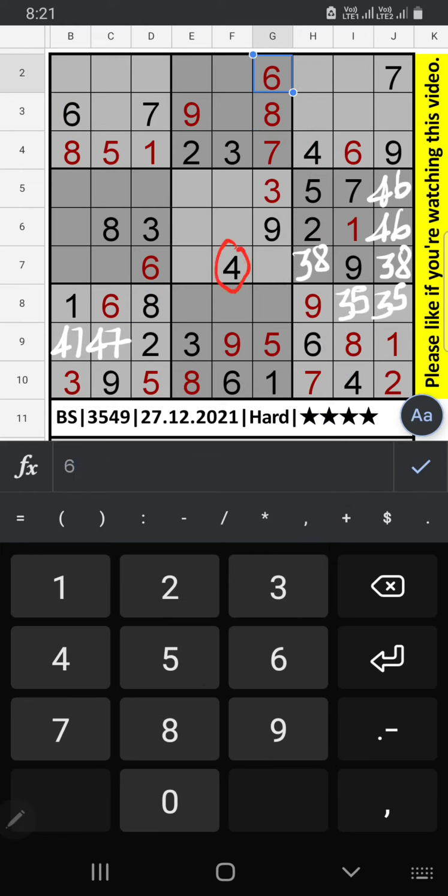So 4 can't come in these cells. 4 will be here. Because 4 is here, it can't come in these cells. Then 4 will be here. Because 4 is here, it can't come in this cell. So 4 will be here, and 7 will be here.